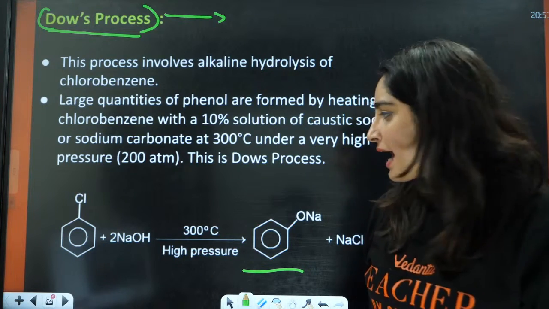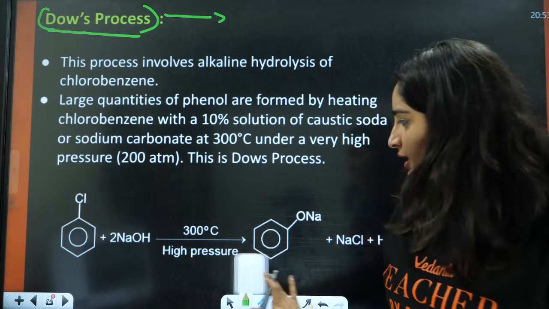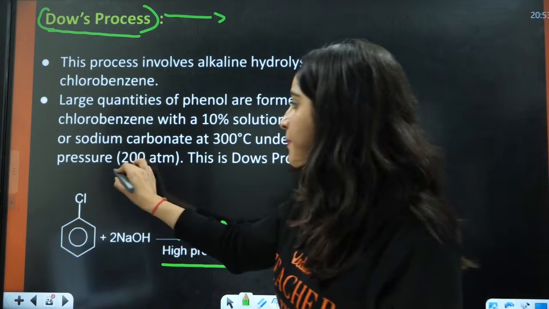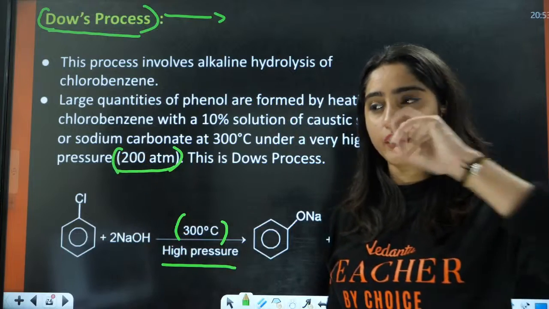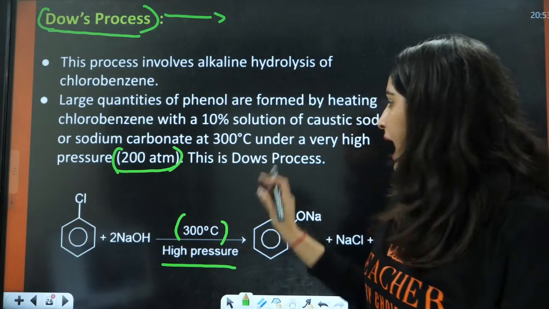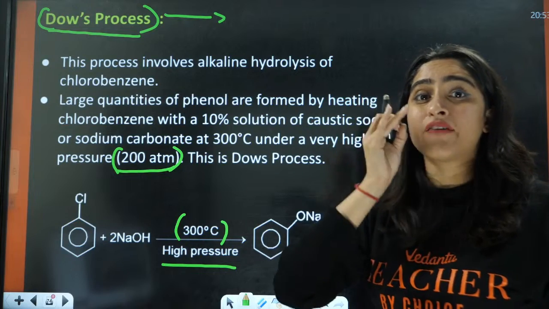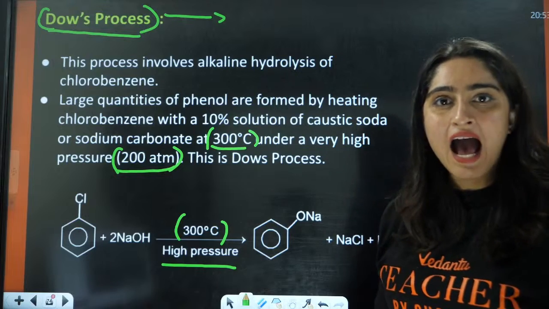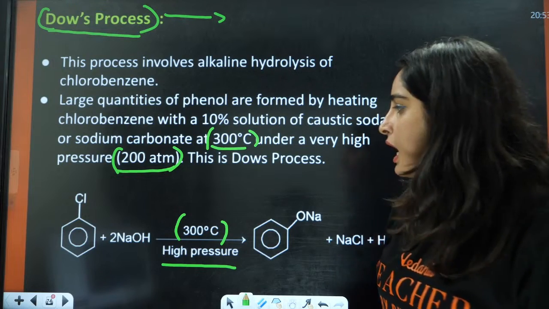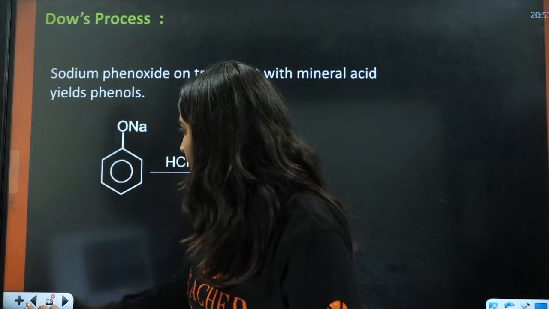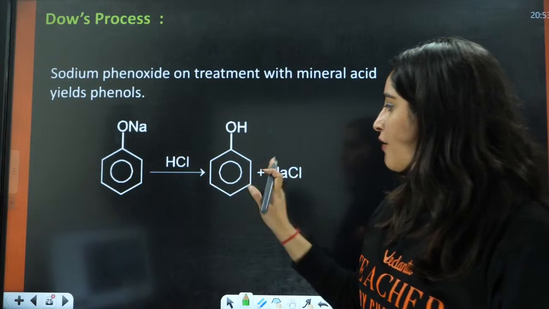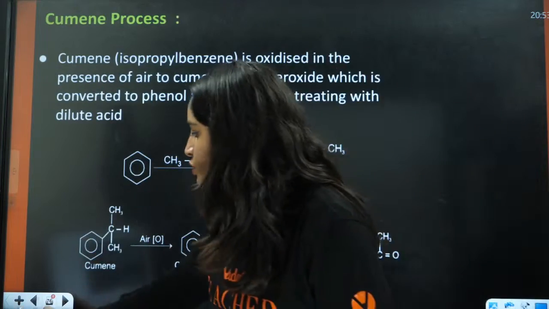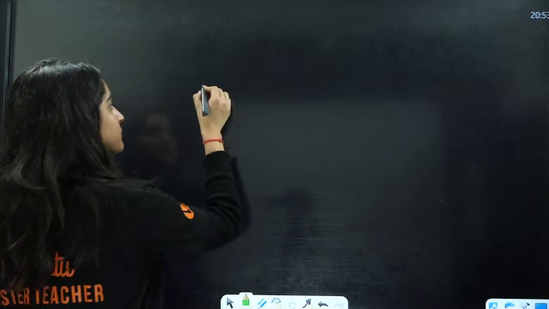this phenol, right? The conditions were very drastic. The conditions were 300 degrees Celsius at very high pressure, almost 200 to 300 atmospheres, at around 673 Kelvin, right? We have the temperature. But tell me one thing, if I am using this, this is the formation. You have firstly the formation of the mechanism. We have already done the mechanism, right?